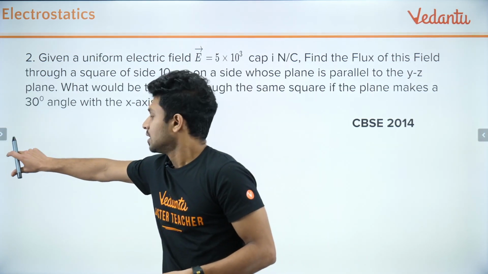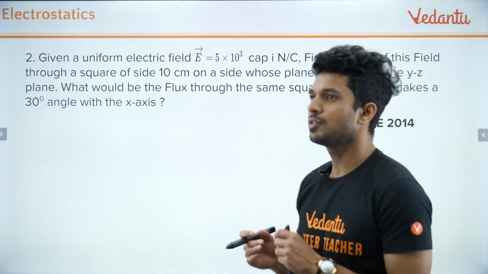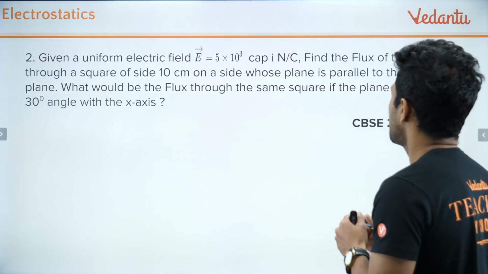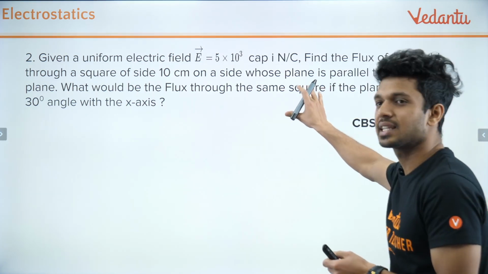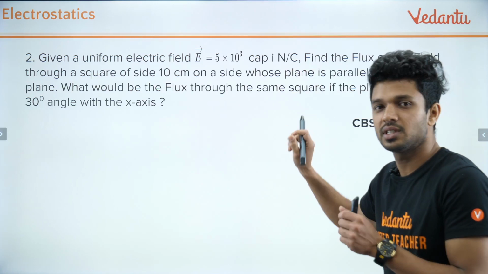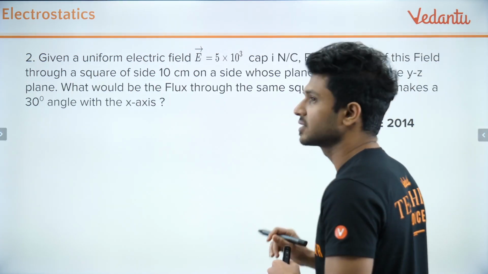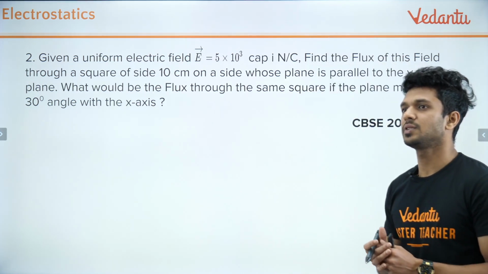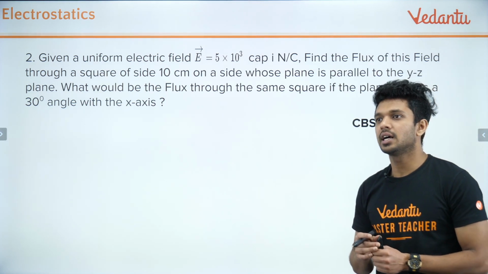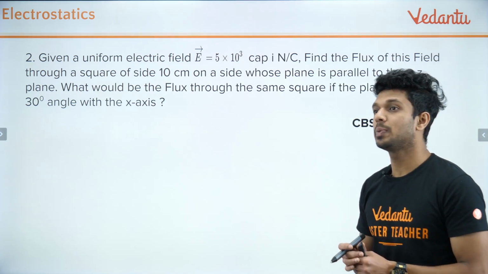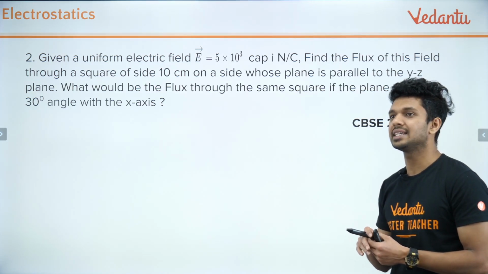So what does it say in the question? A uniform electric field is there which is 5 into 10 power 3 i cap Newton per coulomb. There were some typing errors, that's all. So the electric field is given. Find the flux of this field through a square of side 10 centimeter whose plane is parallel to which plane? A plane which is parallel to the YZ plane.